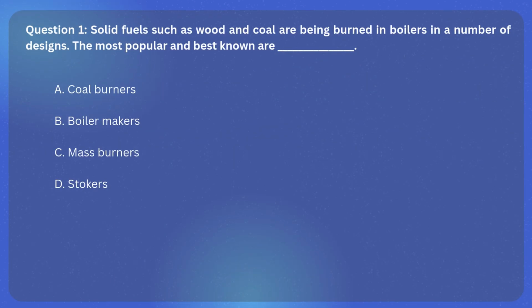Question 1. Solid fuels such as wood and coal are being burned in boilers in a number of designs. The most popular and best known are blank space. A. Coal burners. B. Boiler makers. C. Mass burners. D. Stokers.